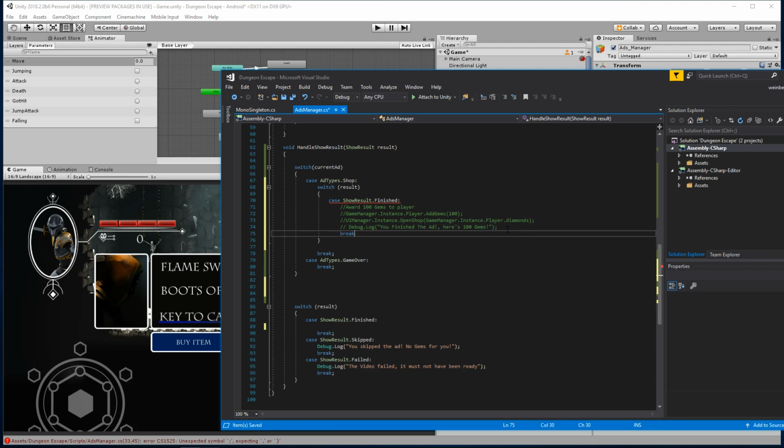And we'll add a break. All right, so award 100 gems. Now for these ads, you can't skip them, so we don't even need that skip case for this type of result.